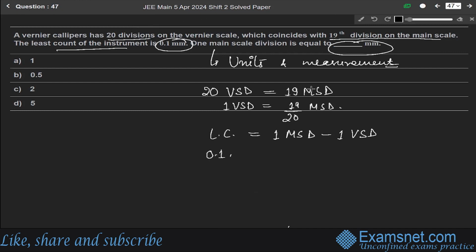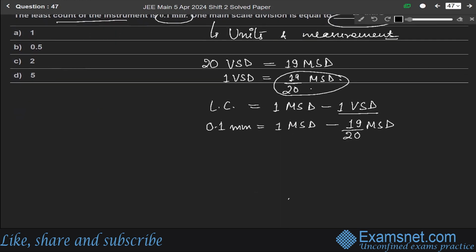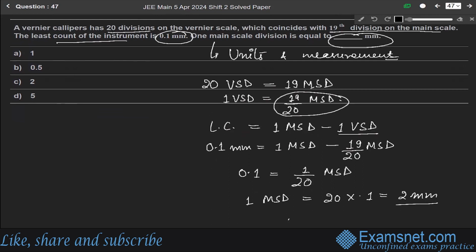So 0.1 mm equals one MSD minus 19 over 20 MSD. Simplifying, 0.1 equals 1 over 20 MSD. So one main scale division equals 20 into 0.1, that is 2 millimeter. This is the answer.